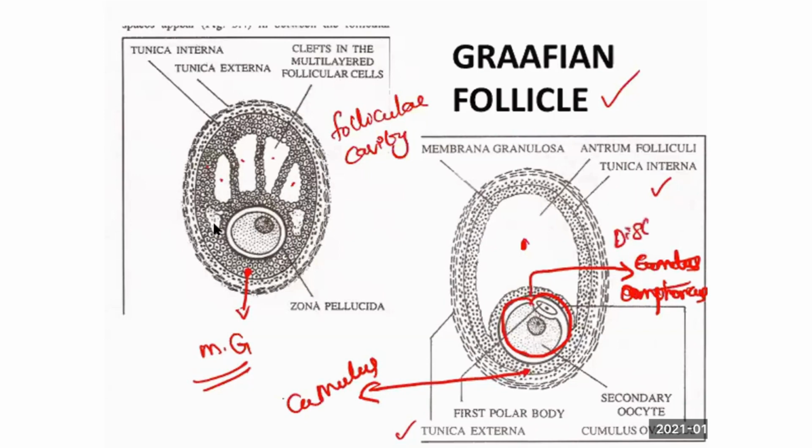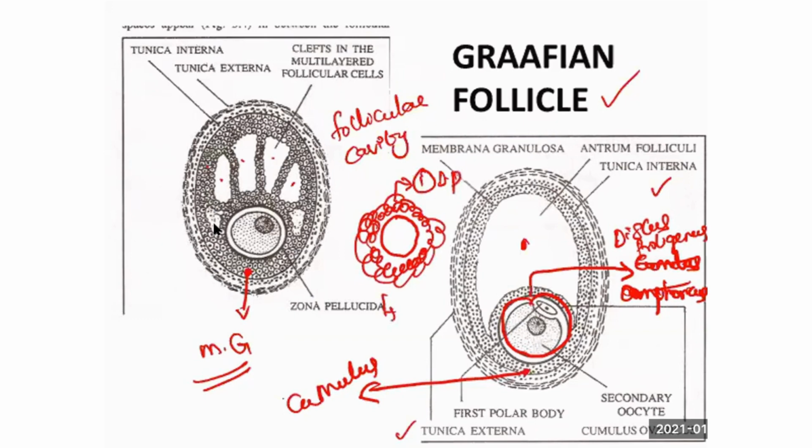If you take this as the oocyte, cells will be like this above and below the oogonium. The membrana granulosa cells, what is present above is called discus proligerans, what is below is called cumulus oophoricus. I said so many coverings, theca externa and theca interna.